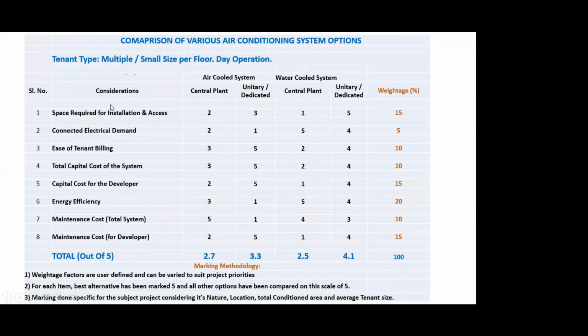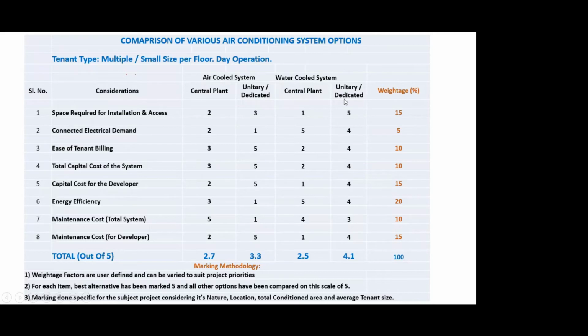I hope you understand that each of these merits a discussion to decide which type of system to go for. So while these are the considerations, if you come to the right hand side, I have drawn 4 columns, which are basically air cooled system and a water cooled system, and each of these has 2 subgroups, whether it is a central plant or a unitary or a dedicated system. So basically we come up with 4 alternatives, and how they have been marked: for any item, say space required for installation, the item or the